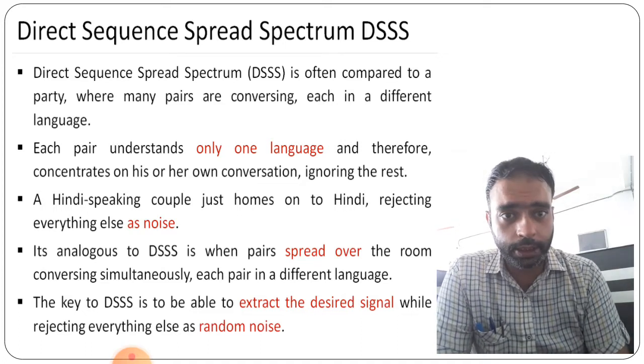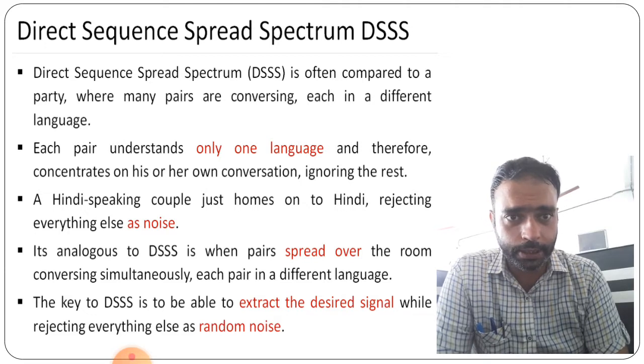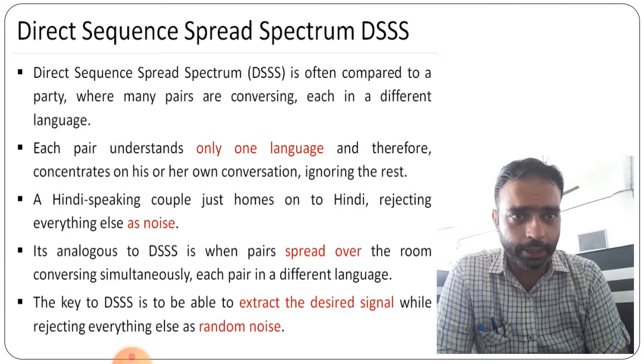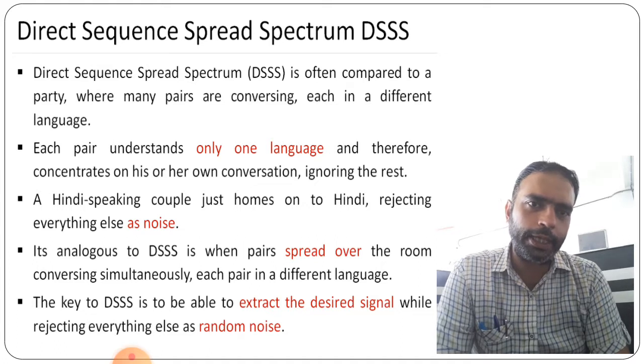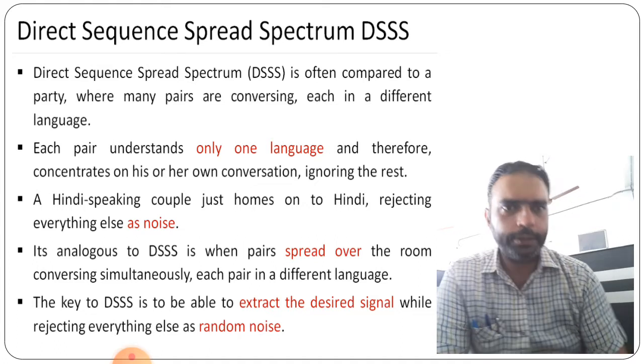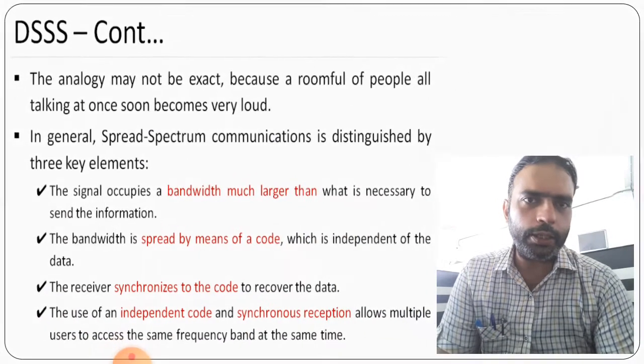So here the key to DSSS is being able to extract the desired signal only, मतलब पर्टिकुलर जो सिग्नल हम लोग को ज़रूरत है वही हम लोग एक्सट्रैक्ट करेंगे, while rejecting everything else as random noise, right? So here we are extracting only the desired signal.